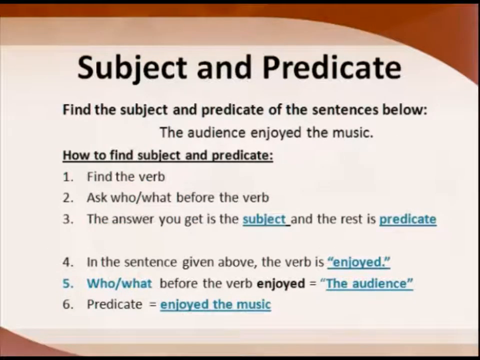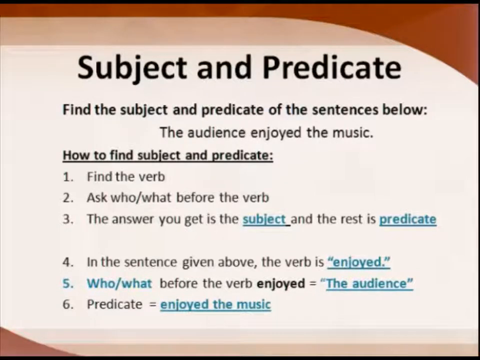Now here I have given how to find the subject and predicate of a sentence as steps. First step is you have to find the verb, and then you have to ask a question, who or what before the verb, and the answer you get is the subject and the rest of the sentence is the predicate. Let us look at an example. The audience enjoyed the music. Now we know what is the action word or the verb.